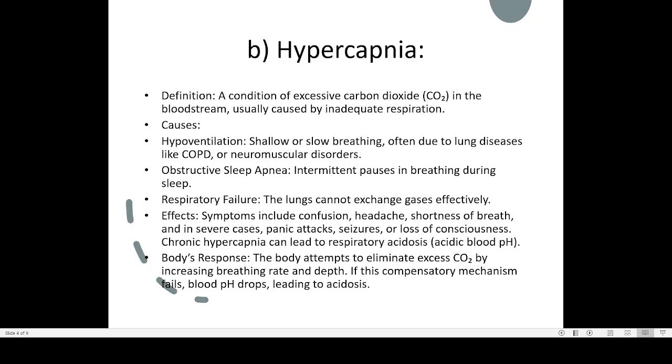Now how will the body respond? The body attempts to eliminate excess carbon dioxide by increasing the breathing rate and depth. So what the body will be trying to do is increase the rate of breathing. That is the body's natural mechanism. If this compensatory mechanism fails, there will be acid buildup in the blood, acidosis will be developing, blood pH will be dropping, and the acid content of the blood will be increasing. So that is the problem in hypercapnia.